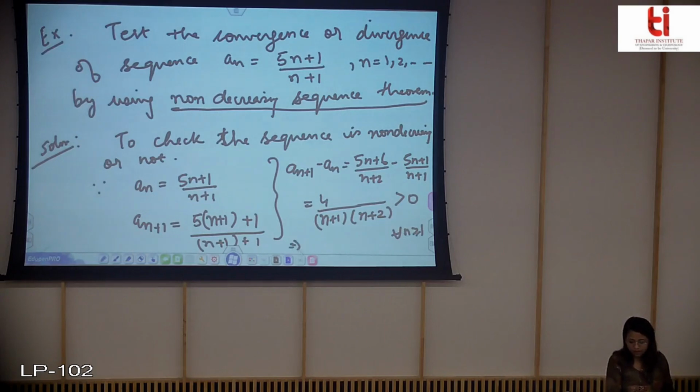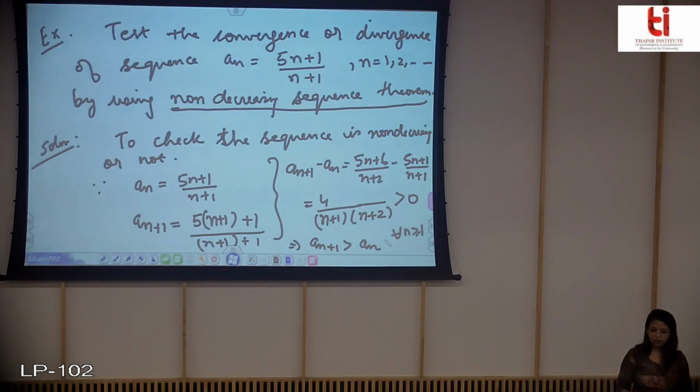What does this imply? This implies that an plus 1 is greater than an. So therefore this sequence is non-decreasing.